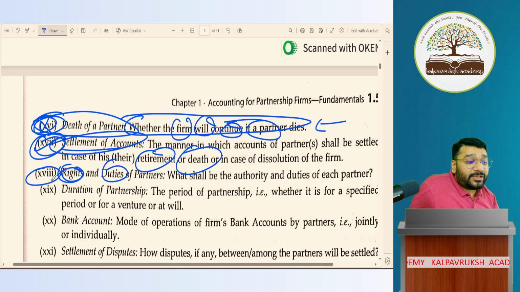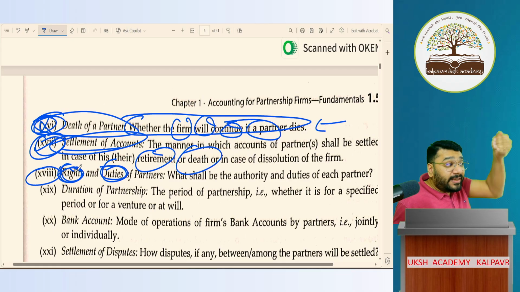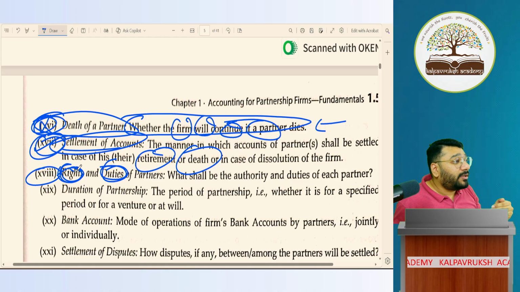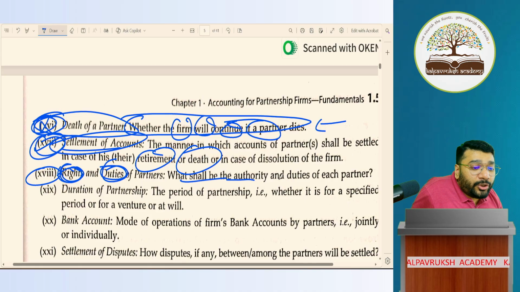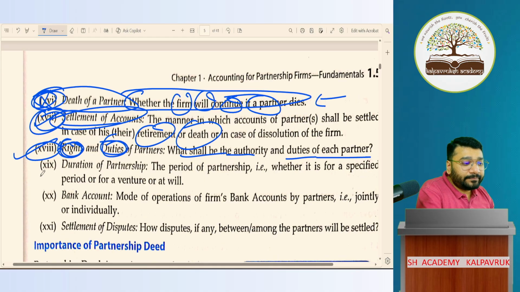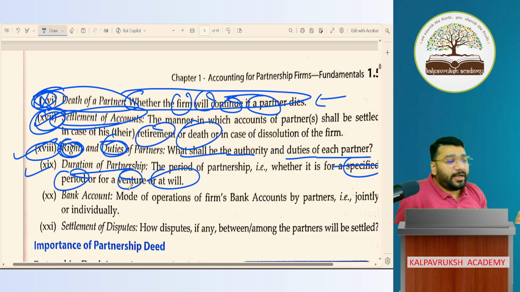So what they are trying to mention here is that whatever are the rights and duties of partners, everything you mention, what he can do, what he cannot do, everything has to be captured. Whatever is captured here will be followed. What shall be the authorities and duties of each partner has to be explicitly mentioned. Got it, not got it? Next, the duration of partnership, whether it is for a specific period, or for a venture, or at will, you have to mention it.